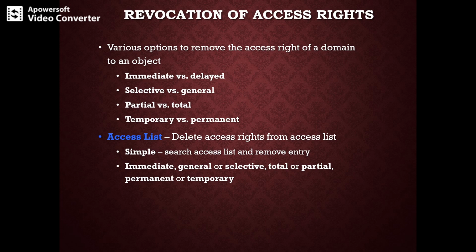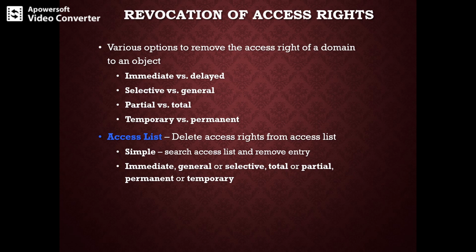The second kind of revocation of access rights is selective versus general. Here we need to determine whether it is for a group of users or for all those who are using that object, that is, in general. So the question is, when the access right to the object is revoked, does it affect all the users, or only the selective group of users whose access right would be revoked? That is a possible question.